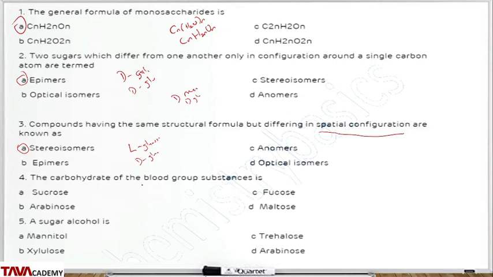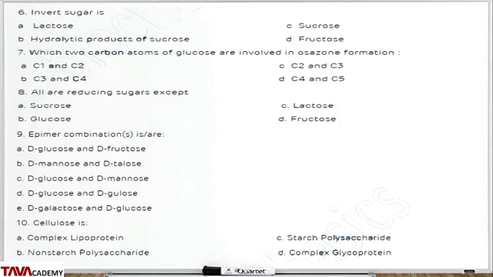Question 4 says the carbohydrate of the blood group substance is fucose. Fucose is present in group A, group B, and group O. A sugar alcohol is mannitol, and mannitol is useful in increased intracranial pressure. You give IV mannitol to patients that have increased intracranial pressure. Question 6 asks about invert sugars. Sucrose is an invert sugar, so take note of that.